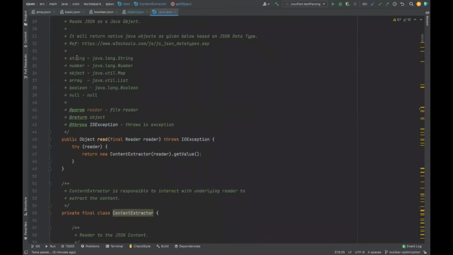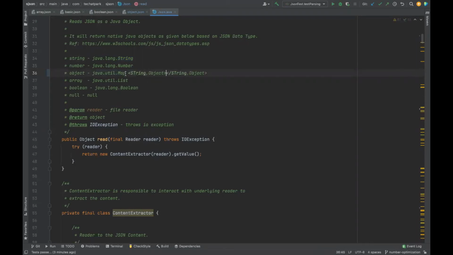In case the file contains a string, it will give you a JSON string, a Java string. One thing that we made sure of, in order to optimize it, is that we are not going to return any customized JSON objects. We are going to return plain, simple Java native objects. So native representation of JSON. What is a native representation of JSON? It is actually a map of string to object.